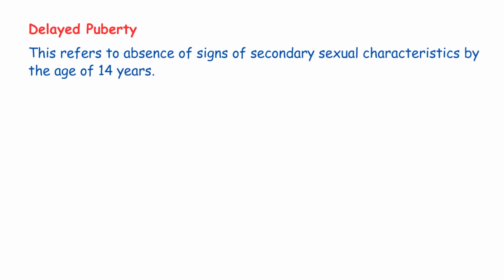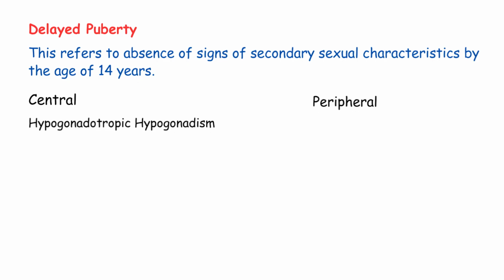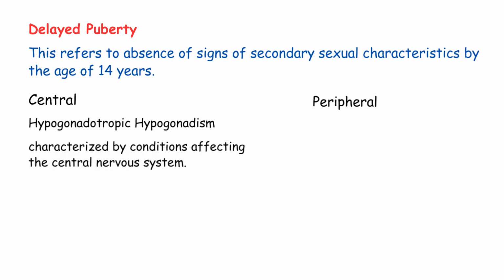Now let's move to delayed puberty. This refers to absence of signs of secondary sexual characteristics by the age of 14 years. If by age 14 there's no breast development, no pubic hair, nothing, that's delayed puberty. Delayed puberty is also divided into two types, central and peripheral. Central, hypogonadotropic hypogonadism. This is characterized by conditions affecting the central nervous system.